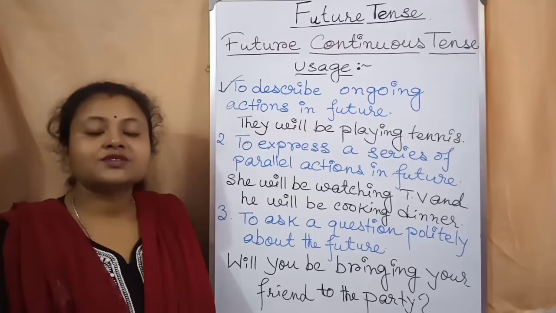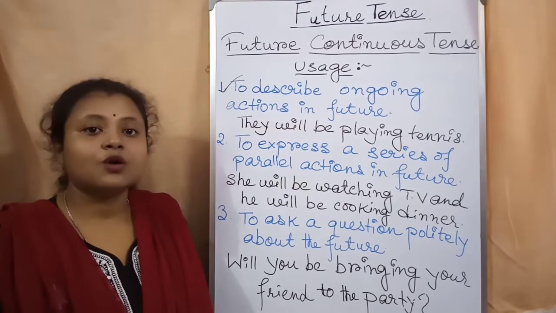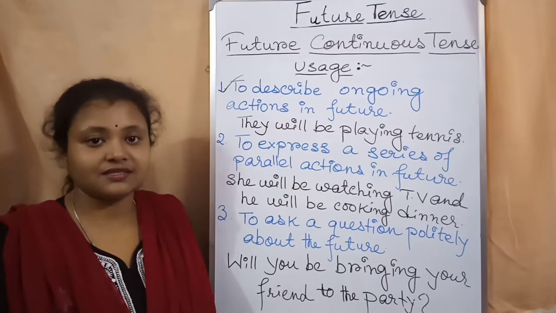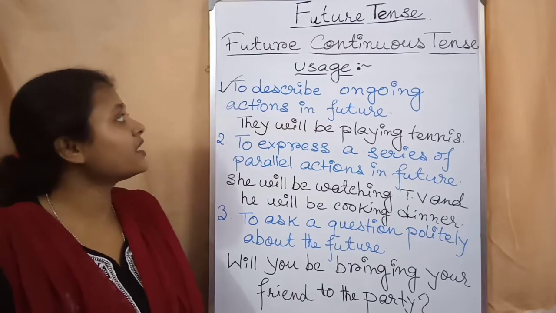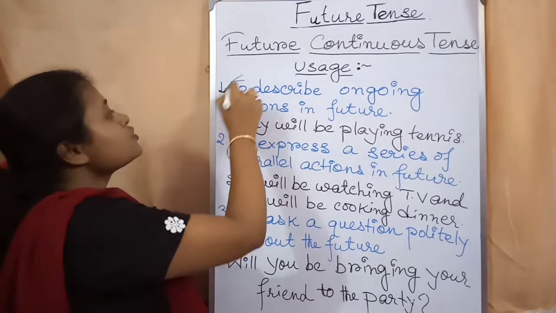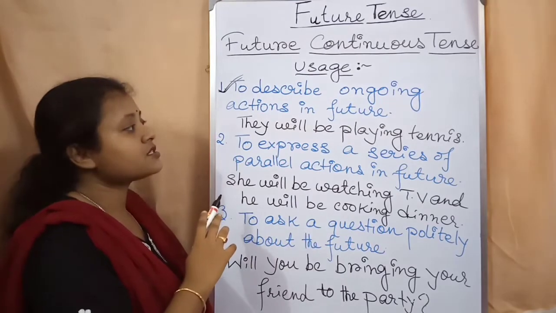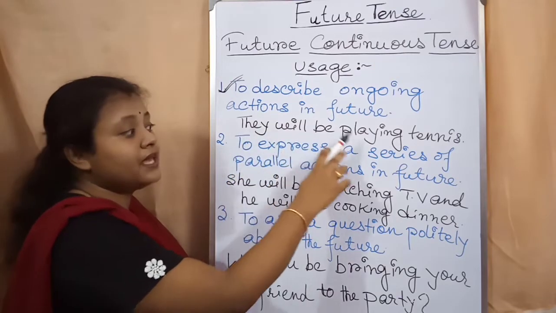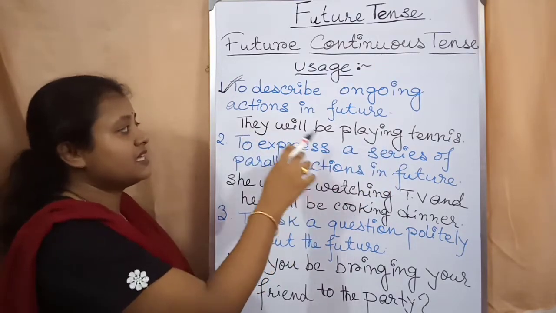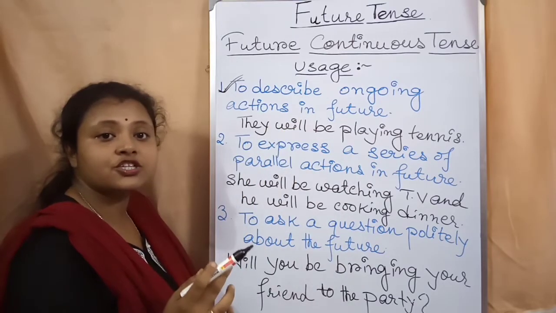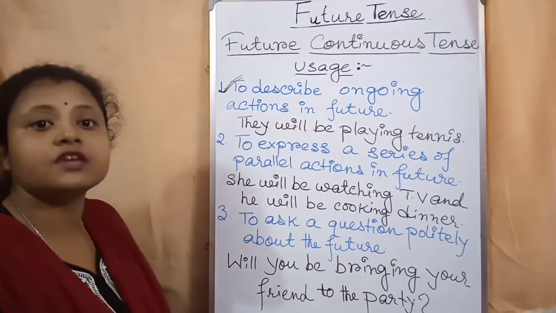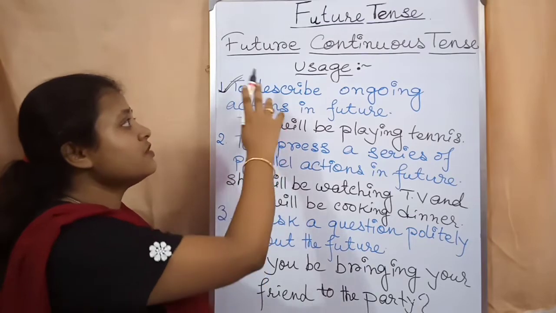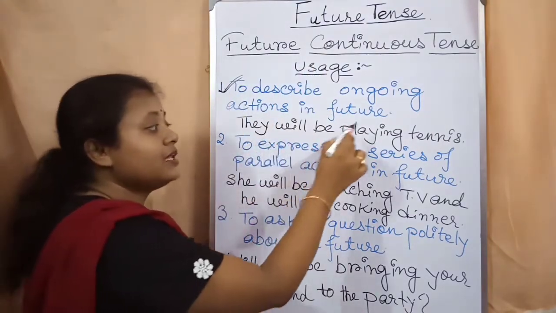Okay, students? So, now we will discuss the usage of future continuous tense, where future continuous tense is used. Now we will learn that. Okay, so what is the first usage? To describe an ongoing action or ongoing actions in future. For example, they will be playing tennis. This is an ongoing action, the action which will be going on for some time in future. So that is why I have used future continuous tense here. Okay, they will be playing.